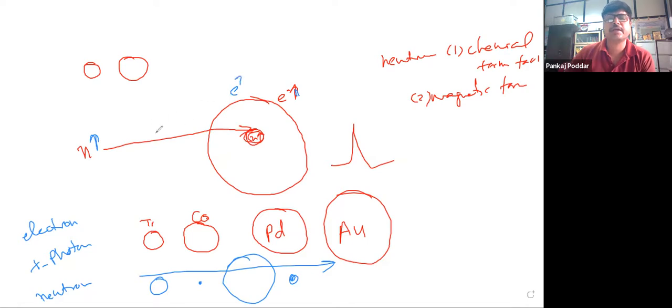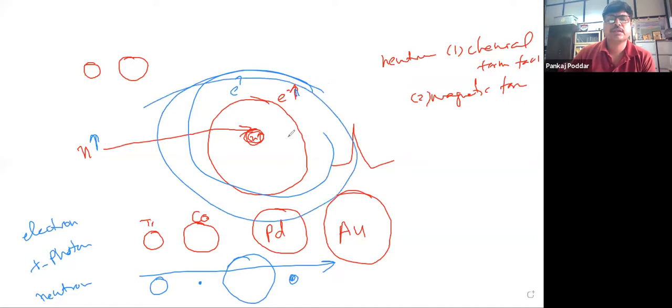That's basically magnetic interaction, so it will be proportional to the number of electrons orbiting. No, that is a spin interaction, because the neutron spin will interact with this.